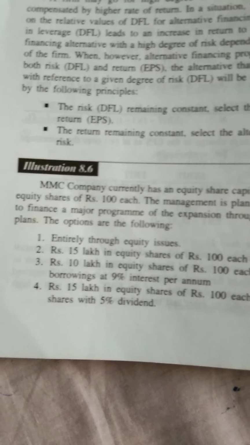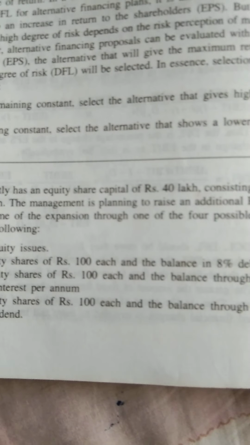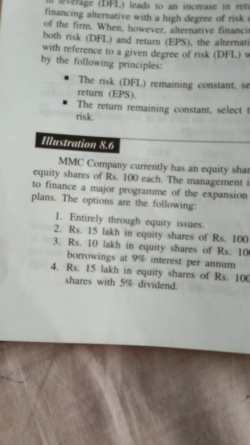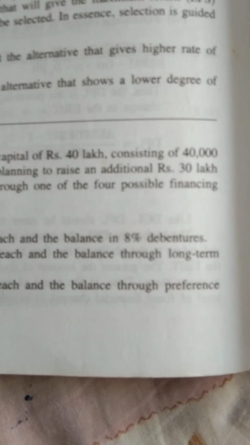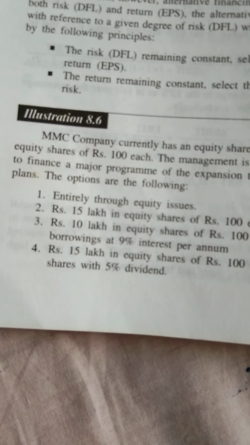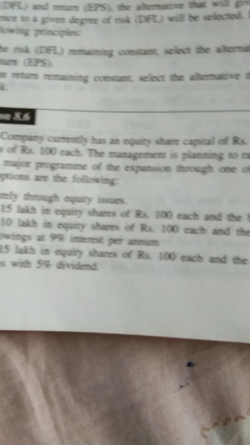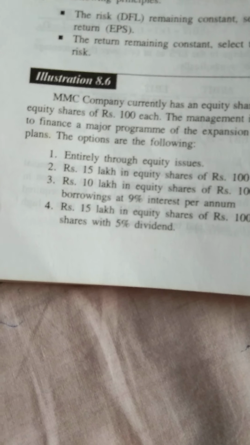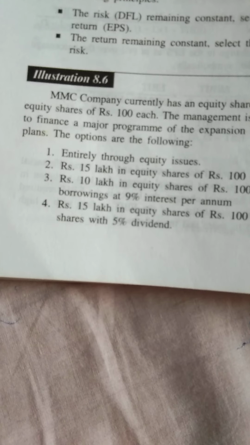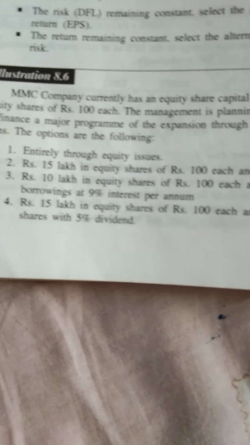MNC company currently has an equity share capital of rupees 40 lakhs consisting of 40,000 equity shares of rupees 100 each. The management is planning to raise an additional rupees 30 lakhs to finance a major program of expansion through one of the four possible financing plans. The options are as follows. Number 1, entirely through equity issues. Number 2, rupees 15 lakhs in equity shares of rupees 100 each and the balance in 8% debentures.